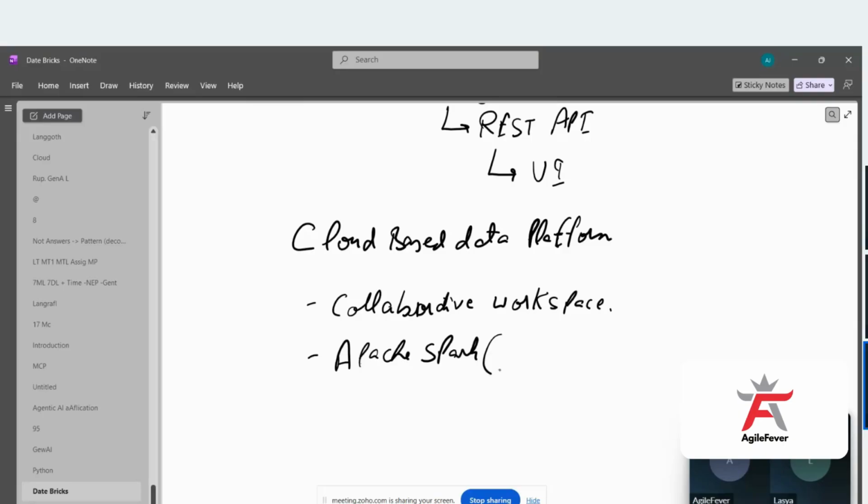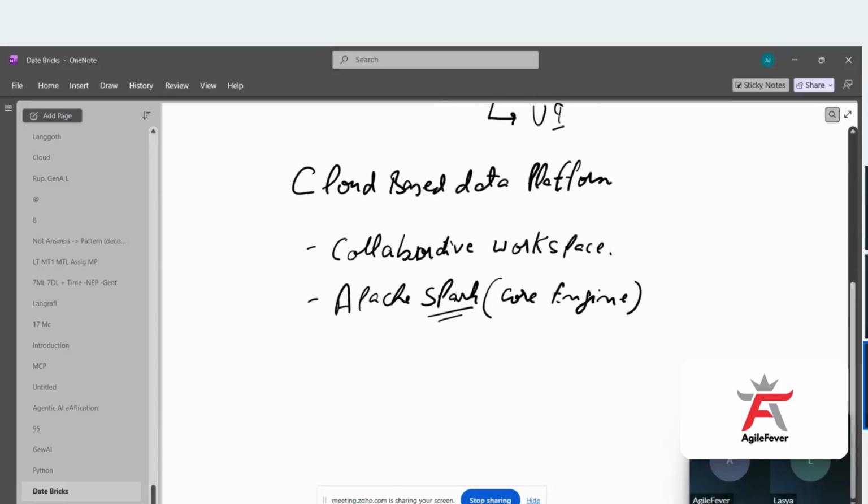Apache Spark is the core engine, and this is used for fast processing. Although we generally create machine learning models and do the data cleaning using the pandas library, which is a Python library used in machine learning classes, when we have huge data, in millions, the pandas library becomes a little slow. That is where Spark comes into the picture. There we can use PySpark instead of pandas, because with this the processing becomes extremely fast.